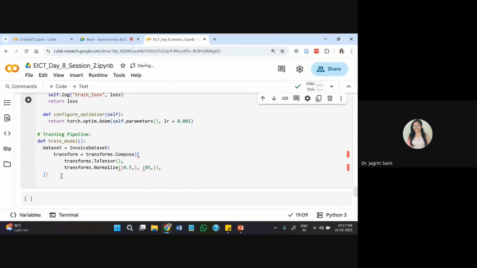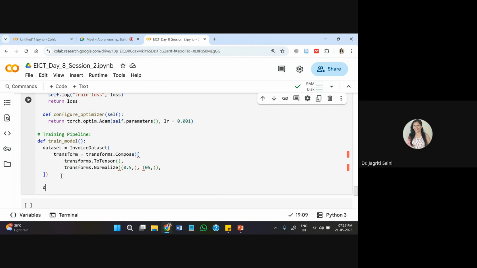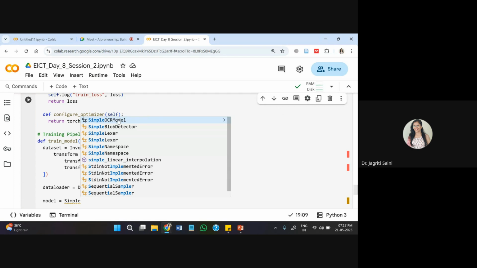So this is the train model pipeline I have created, and within this I'll pass here the data loader also. So data set I'm passing first of all, then batch size of 2 because we have just 10 images, so there is no purpose of having a bigger batch size. Shuffle I'm making true. Data loader L may be capital because that is the acceptable form of the function. Then the model, finally, the simple OCR model that we have created, that only will be calling.